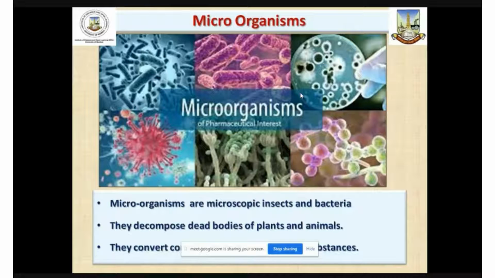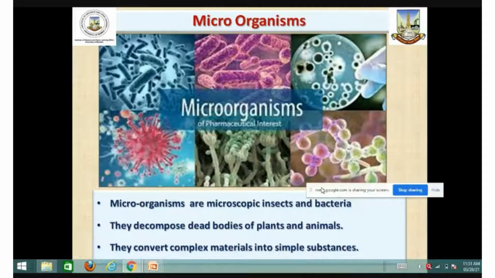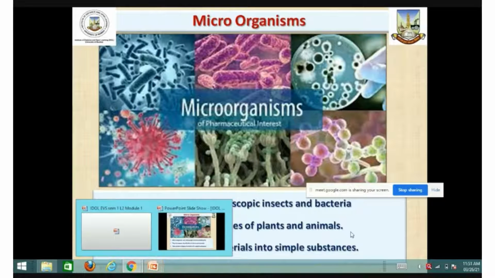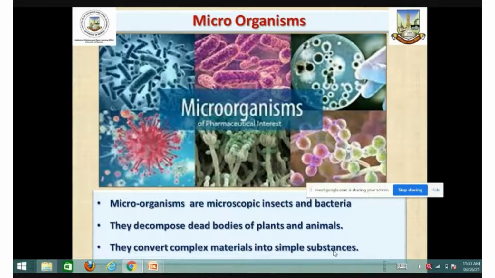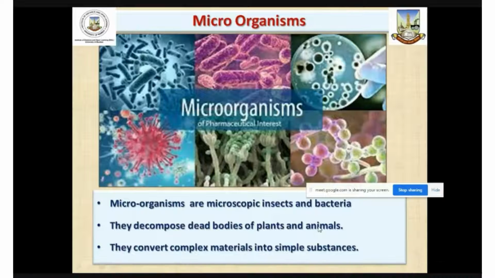As far as the role of microorganisms in the ecosystem is concerned, they decompose the dead bodies of plants and animals and convert complex material, like for example in the bodies of animals we find amino acid, which is a complex material which can be converted into simple substances in the ecosystem, which can easily cycle through biogeochemical cycles. So that is the important role of microorganisms.